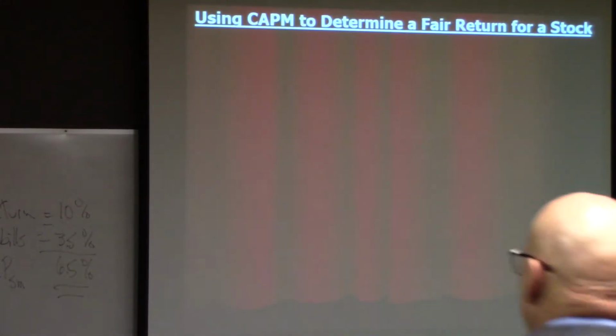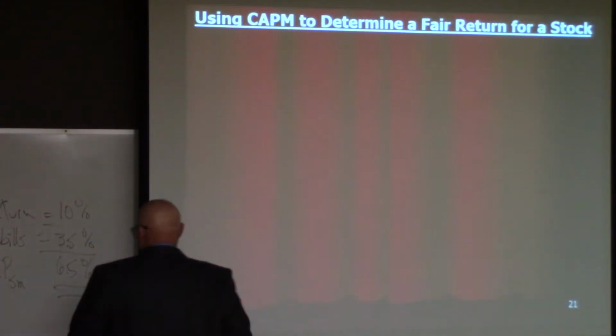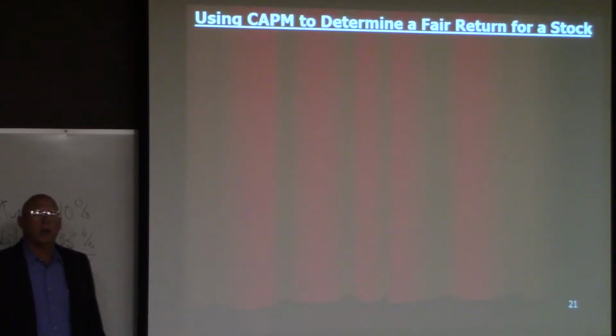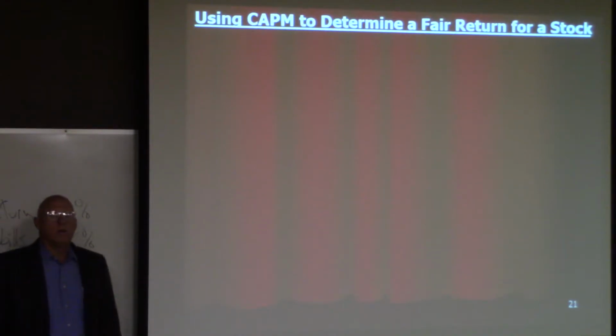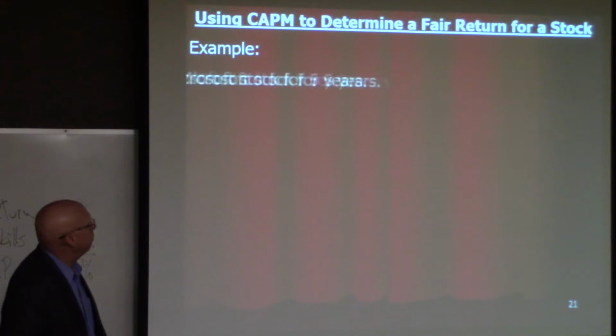All right, let's move on, look at an example of using the CAPM, and then we're going to look at alpha and at the arbitrage pricing theory, a couple of other theories that help us understand, give us a framework for looking at the market. So let's look at CAPM first.